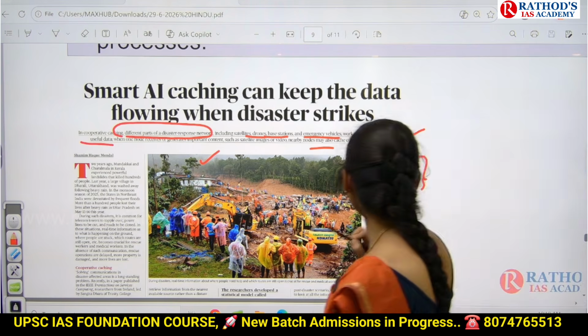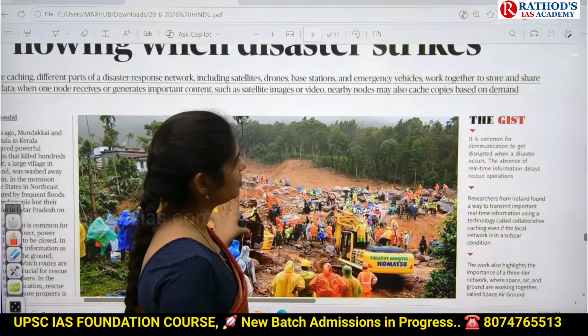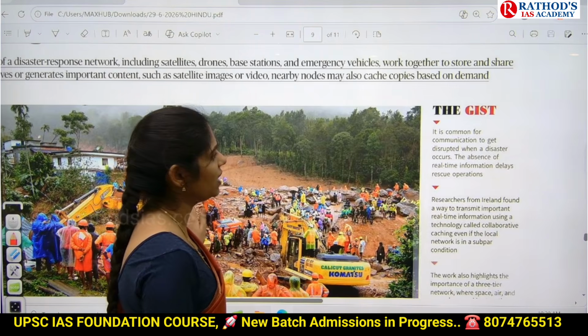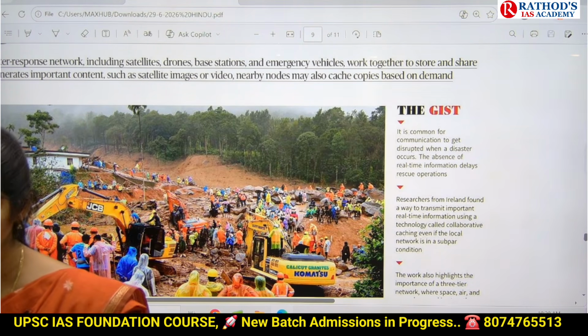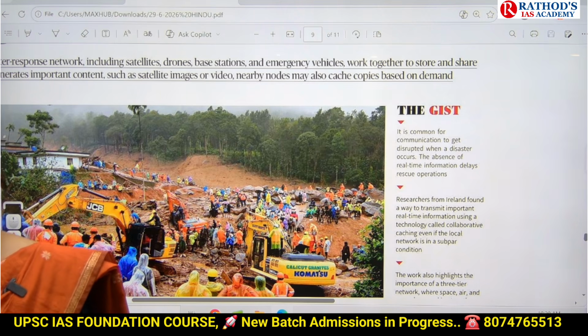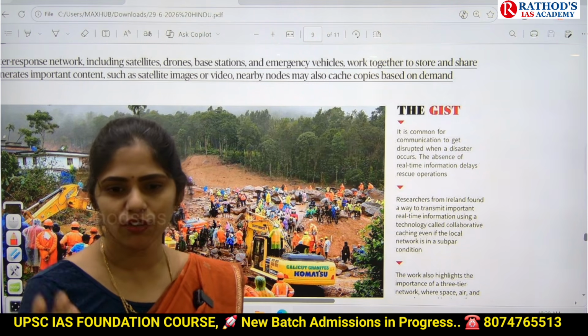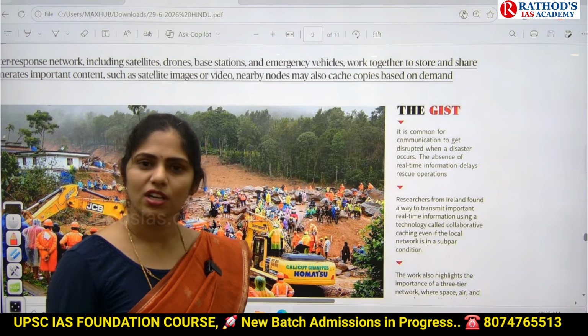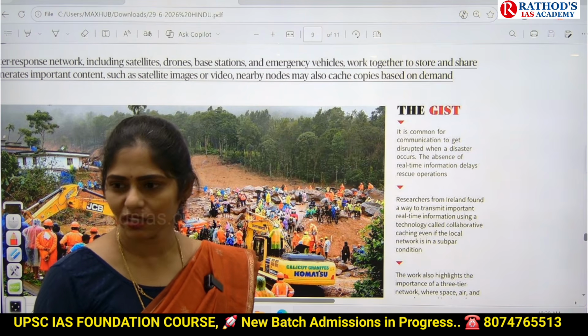So here, if you see the gist, it is common for communication to get disrupted when a disaster occurs. When a disaster occurs, if there is wind which blows around 120 km per hour or 140, what happens? Telephone lines will be falling down, trees will be falling down, and electricity is cut, right?